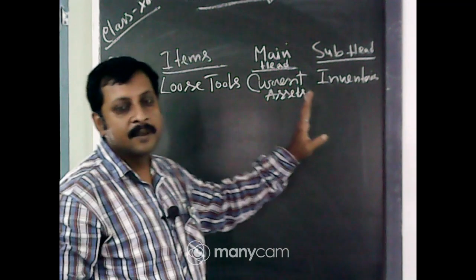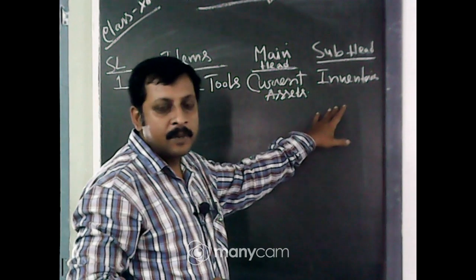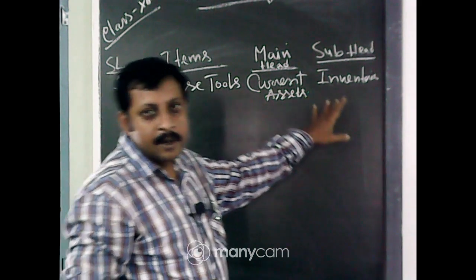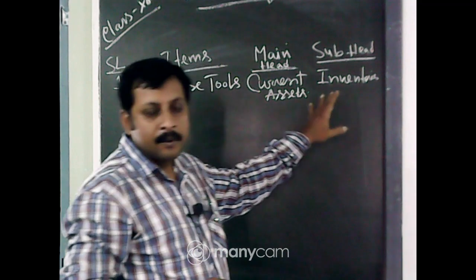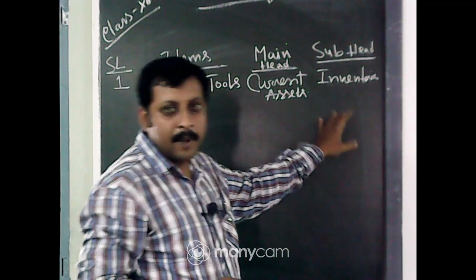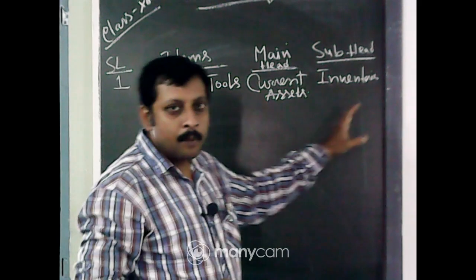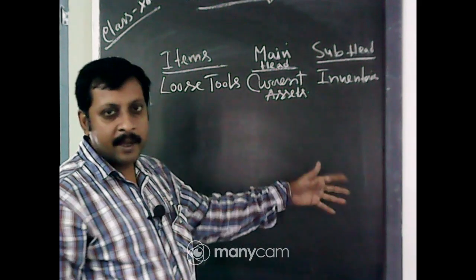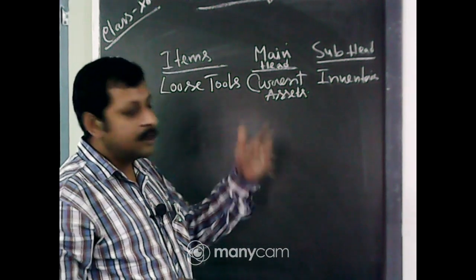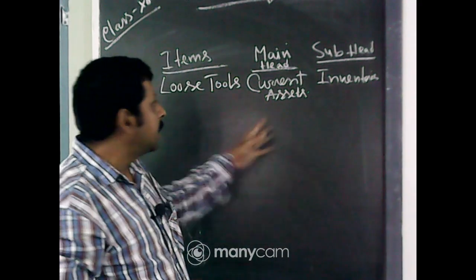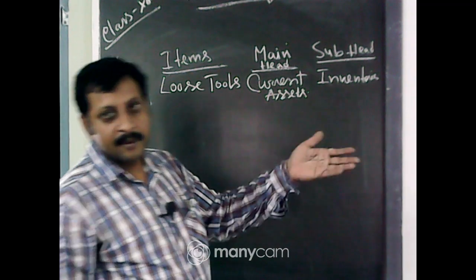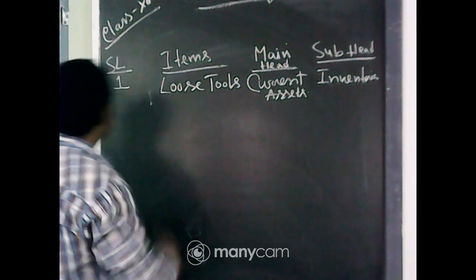The subhead is inventories. In current assets there are lots of different types of subheads, such as trade receivables, cash in hand, bank balance. One company may have three or four accounts. In practical field, if you go practically, there is not one bank account, there are three or four bank accounts of any company. So these come under current assets. Some prepaid expenses also come under current assets. Number 2.